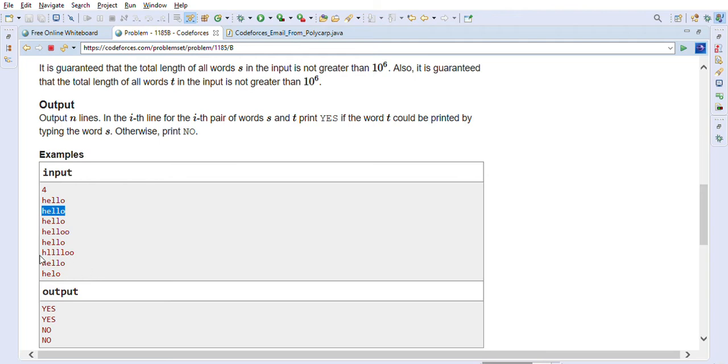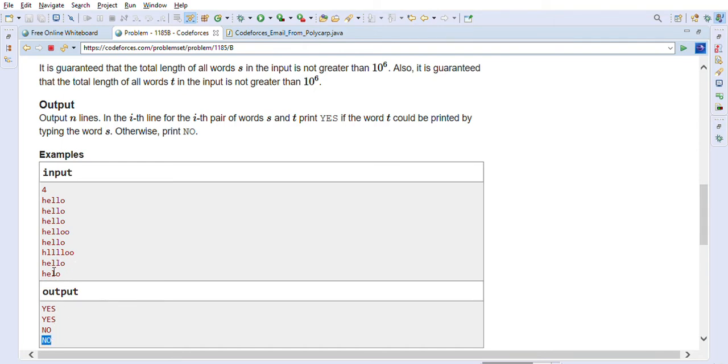So let's just look at this last example, and then we will go to the whiteboard and look into some other examples. As you can see, this is the word hello, and Polycarp's word is HELO. The L is missing here, right? One L is missing in this word, so we have to print no here.